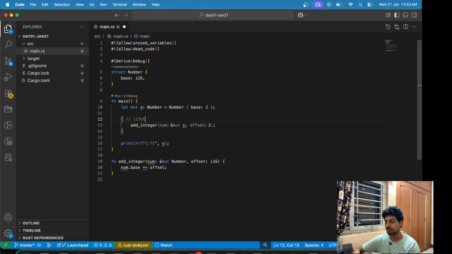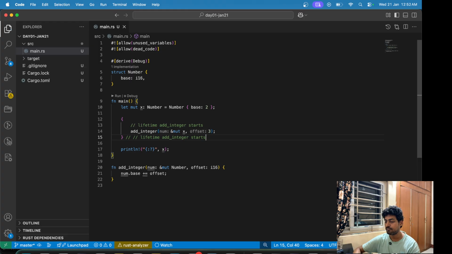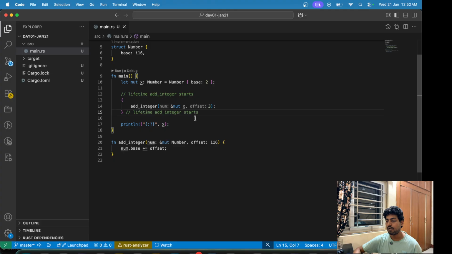Lifetime add integer starts, and lifetime add integer ends. So basically the lifetime starts here and the lifetime ends here for this function.